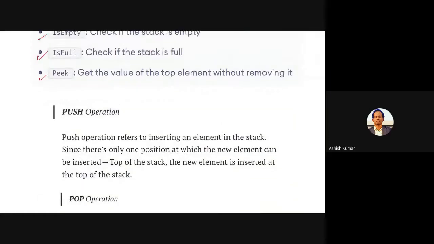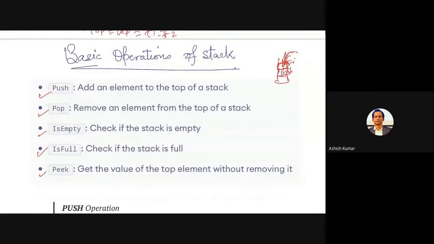So the words here are standardly used. Push. A push is nothing but adding an element. You can say add an element or insert an element. But if you say that I am going to push an element, anyone related to programming can understand you are going to insert an element into the stack. Same way, pop is another term which actually removes an element from the top of the stack. Remember what the top of the stack is: the element which has been placed last, and that is referred to by top. So top index पे जो value होगी वही actually last insert हुआ होगा, and that will be coming out.